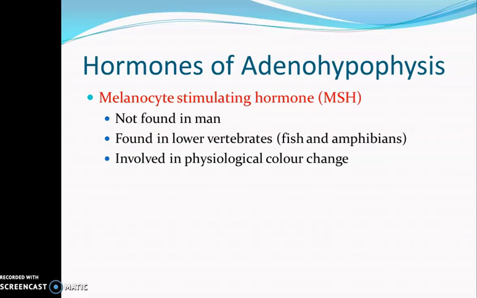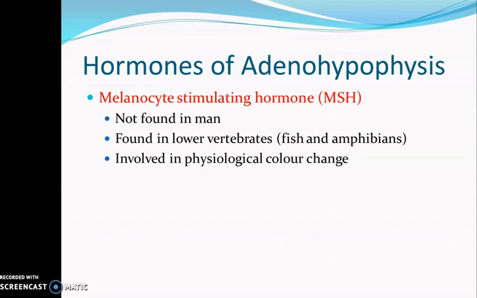Then the last hormone that is produced by the adenohypophysis is the melanocyte stimulating hormone, MSH. This hormone is not found in man, and it is present only in lower vertebrates like fishes and amphibians, and it is involved in physiological color change. You know that there are animal species which can change their skin color based on the color of the surrounding environment, and there are organisms which can change their body color depending upon the developmental stages or breeding characteristics.